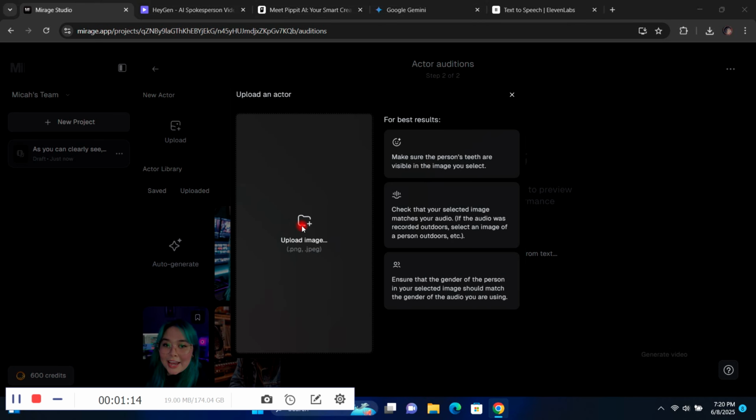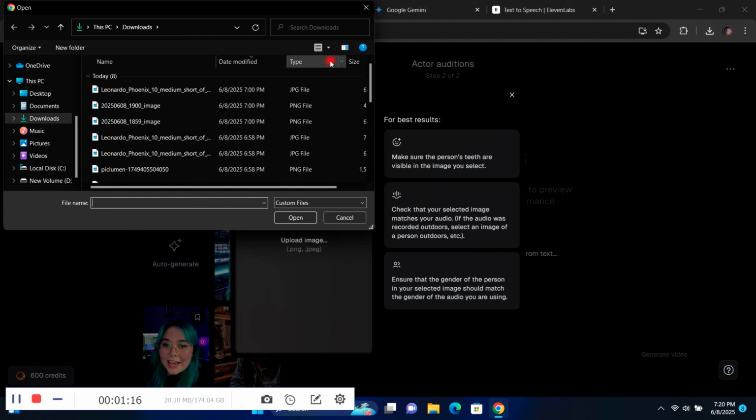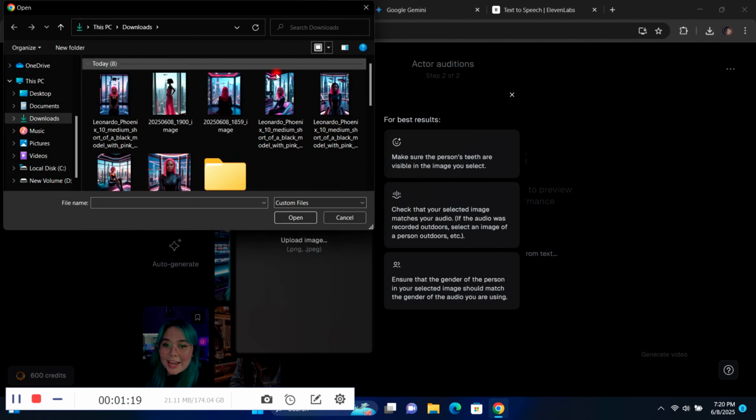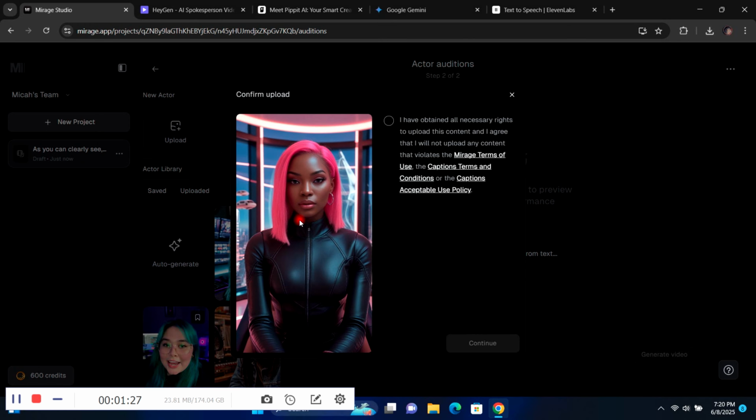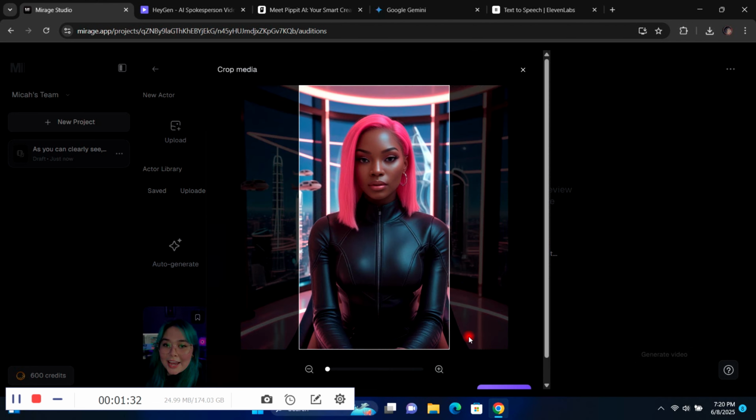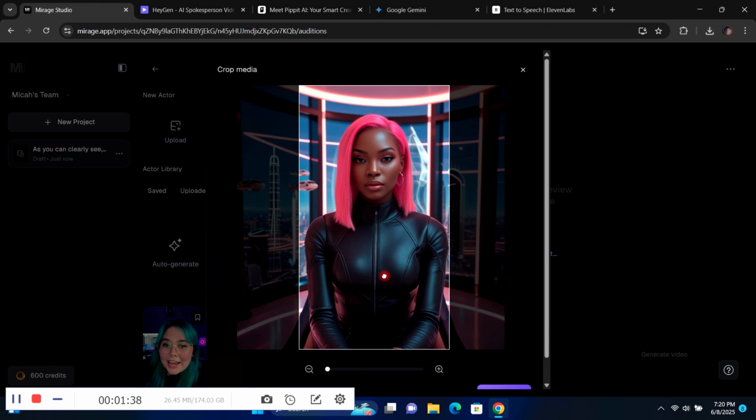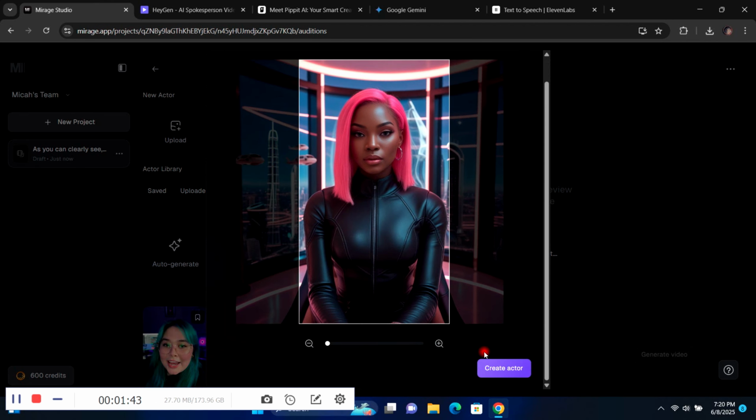So I have something I'm going to be using to test out all these platforms. I already created an image with Leonardo AI. If you don't know Leonardo, I'll leave a link in the description so you can get access to Leonardo. So this is the image. Once you click on upload, it would automatically convert it to 16:9 aspect ratio, which is this short form. You can adjust it however you want by dragging the image. So once you're okay, you just click on next, and it's going to take a while to convert this image to an avatar.